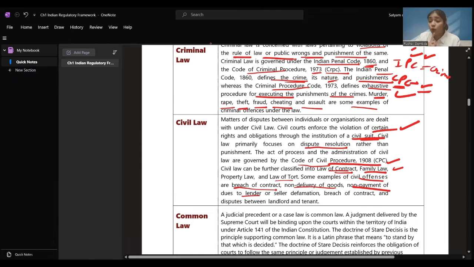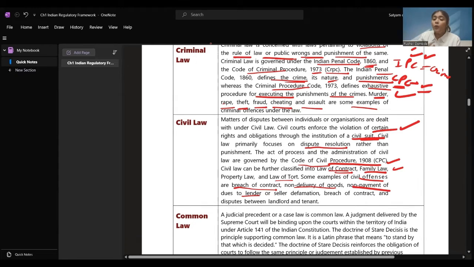Civil law primarily focuses on dispute resolution. Punishments are not the primary focus of civil law. The primary focus is to give a solution, to resolve the dispute, to make the people come on the same page where they have one solution for the problem. Then we know which law governs them: civil law governs them, the Code of Civil Procedure, CPC 1908.